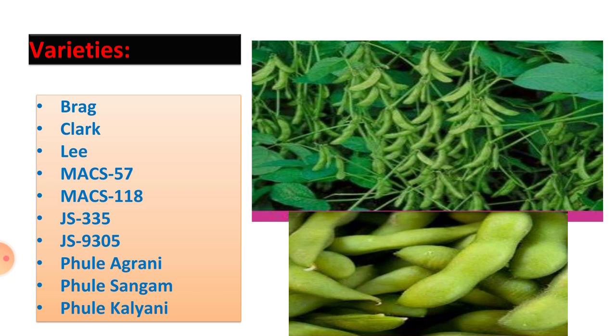Then Clark has small brown hairs on the stem, leaves and pods. The flowers are dark blue in color. Seeds are light yellow in color, and this variety matures in 90 to 100 days. These are the recommended varieties of soybean crop.